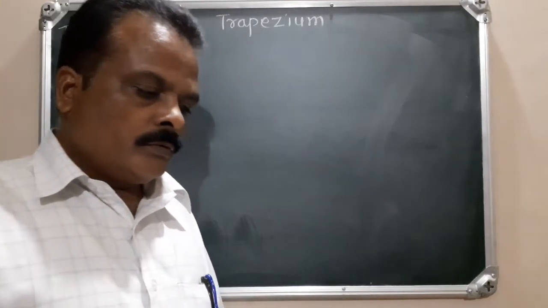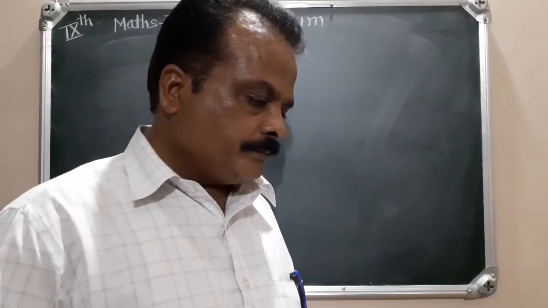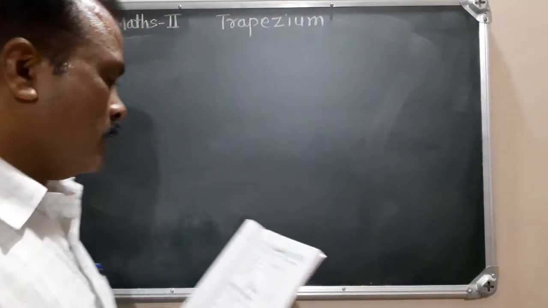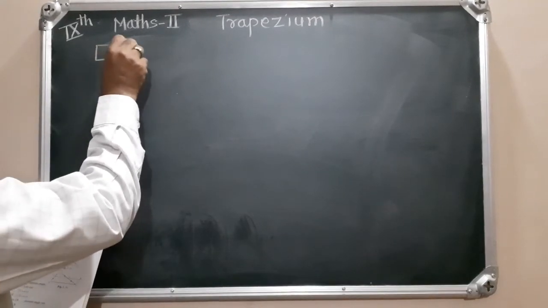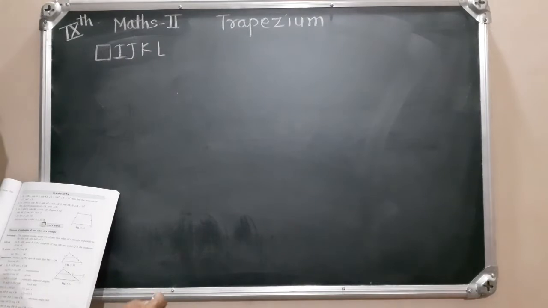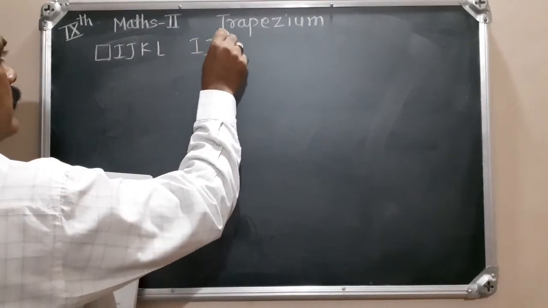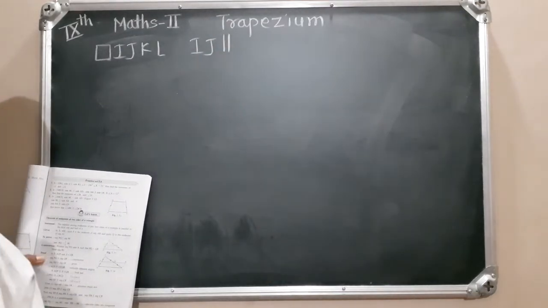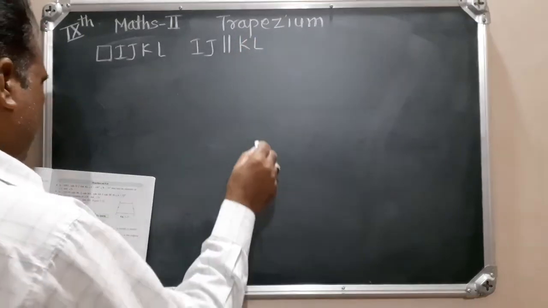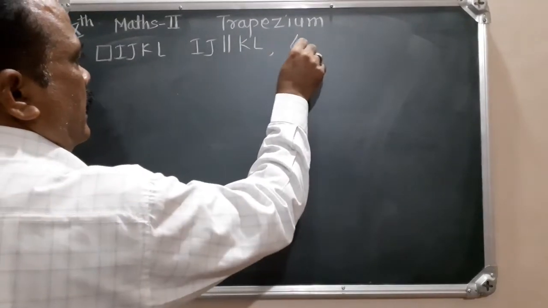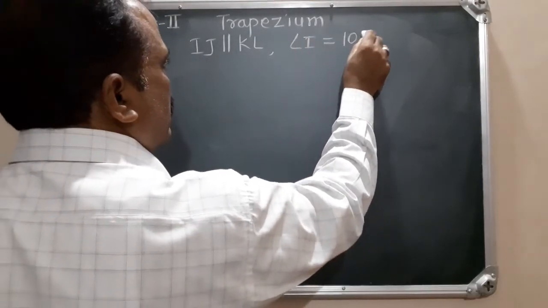Now we are going to solve some examples from practice set 5.4. In quadrilateral IJKL, side IJ is parallel to side KL, and angle I is equal to 108 degree.